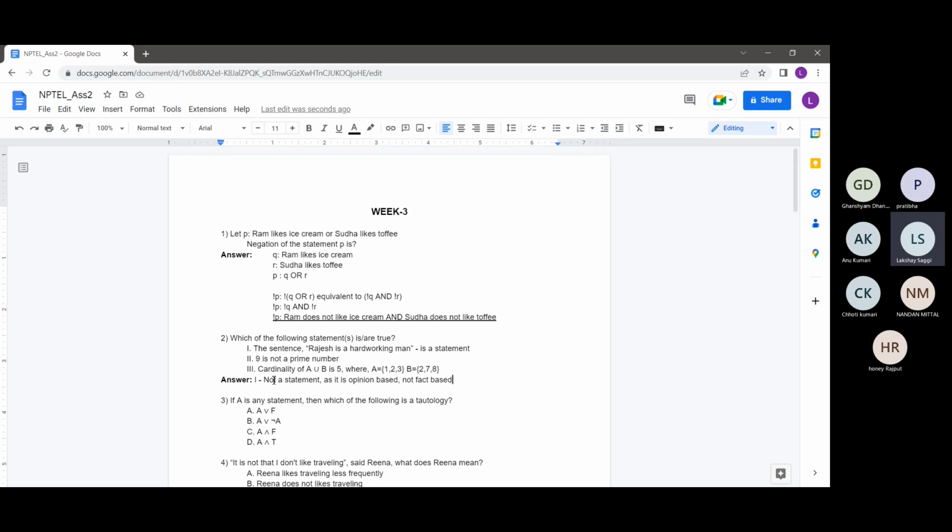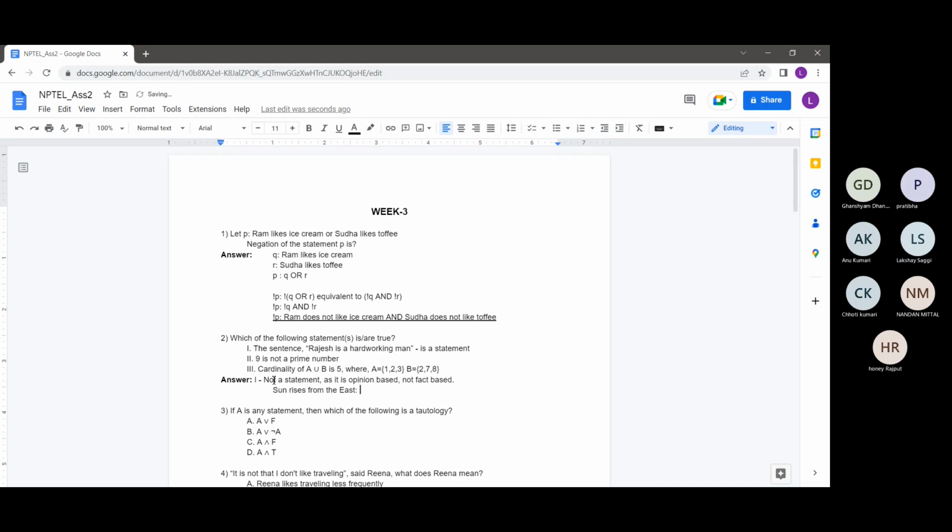A fact-based statement, like the sun rises from the east, would be a statement. Just writing it out as an example. The sun rises from the east. This is a statement because it is fact based, a well-known fact. No one can deny this statement, right? Just as an example, I'm covering this, it is not part of this question, but the sun rising from the east is a statement since it's well known.